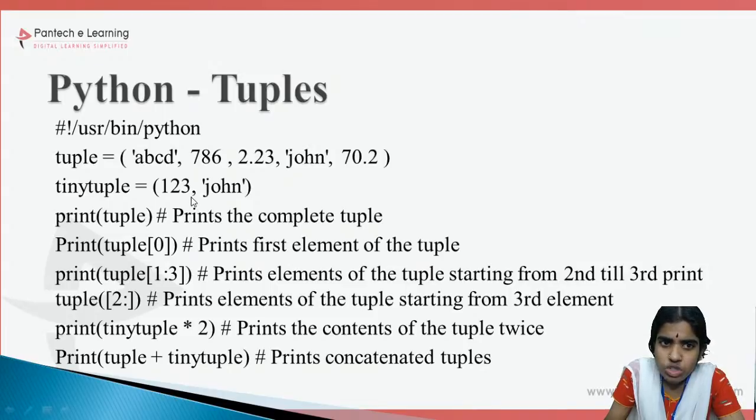So am I making sense? What do you mean by a tuple? The only difference between a list and a tuple is that list is mutable. The size of a list can be changed, whereas tuples are immutable.